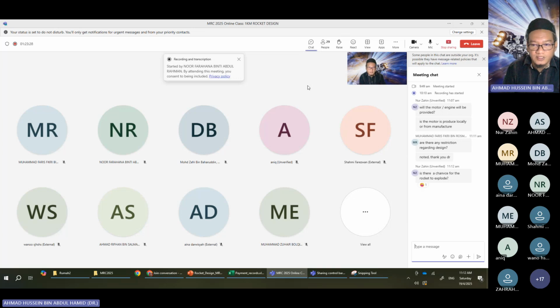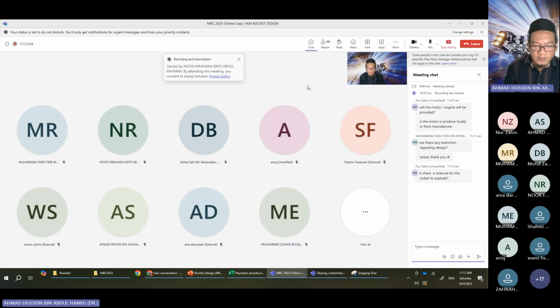One is erosive burning. When we design the core of the propellant, the diameter must be sufficiently large to ensure that there is no erosive burning. If you have erosive burning within the chamber, then there's a possibility of the rocket exploding. Other than that, we also have to consider the aspect ratio of the propellant.